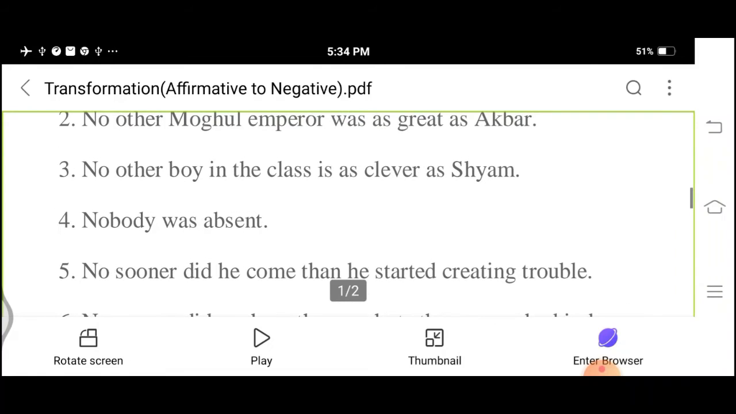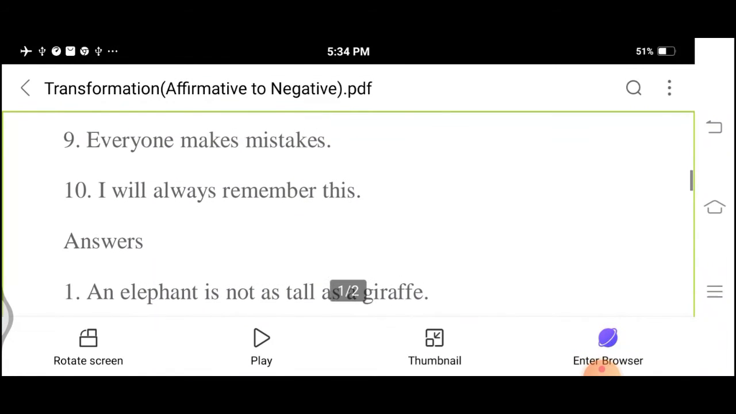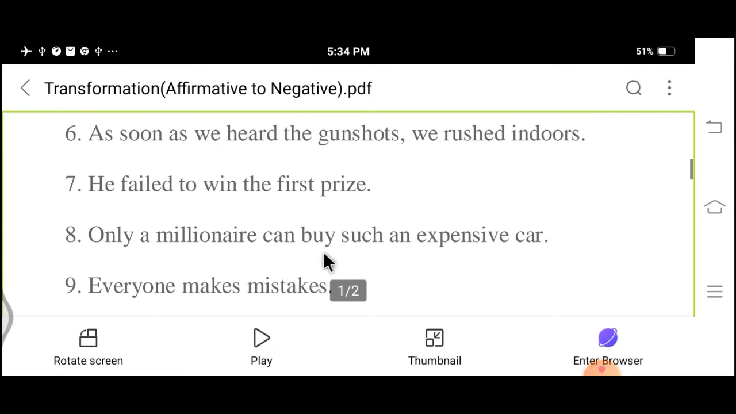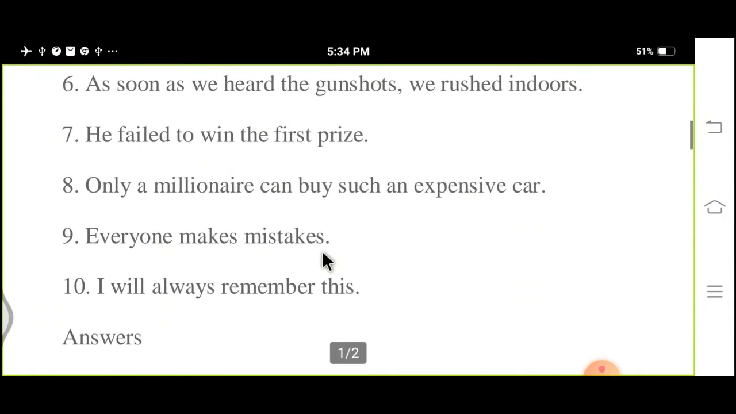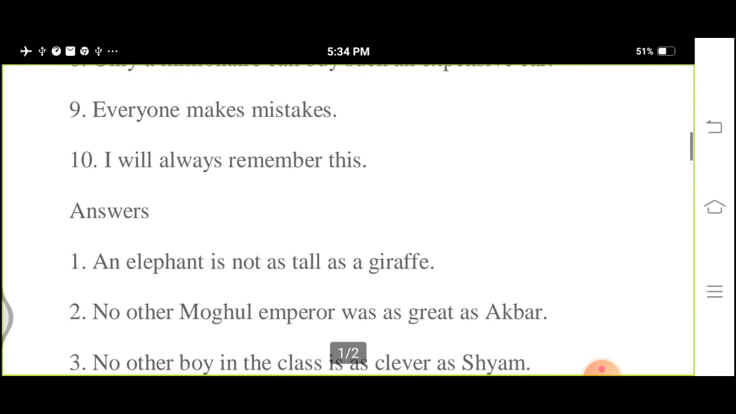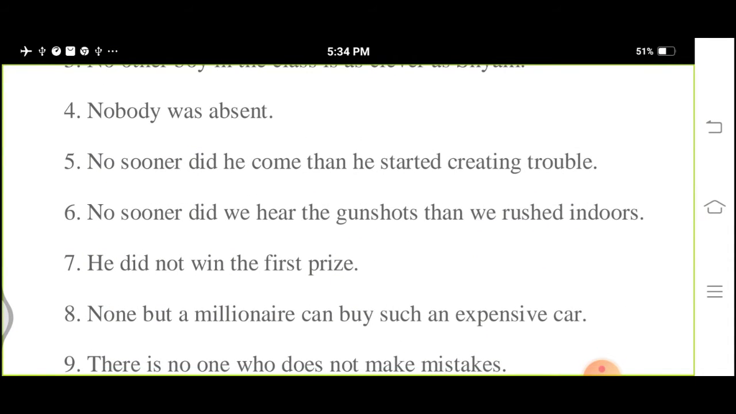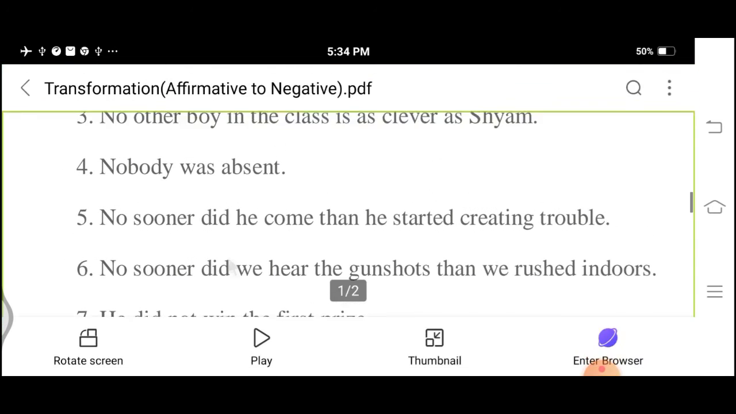We have completed the sixth one. Seventh is: he failed to win the first prize. Failed means simple past tense. Once again, we have to use the helping verb did. Seventh: he did not win the first prize, because we find the second form of the verb. It means simple past, so at the time of making negative sentence, we will use did not.